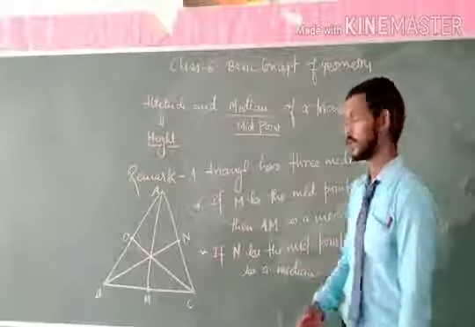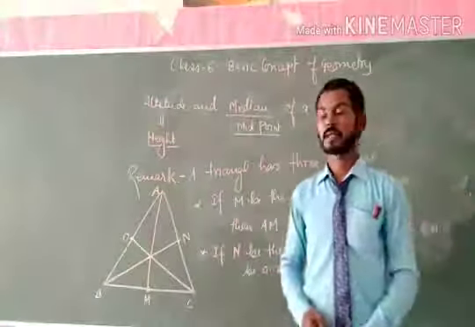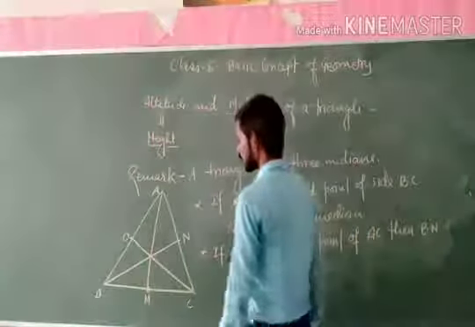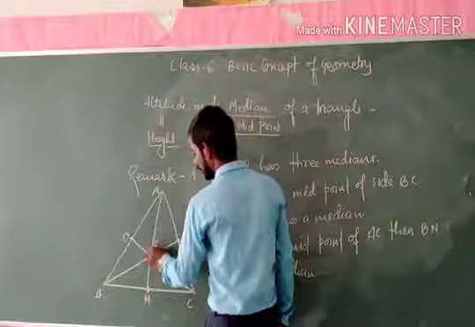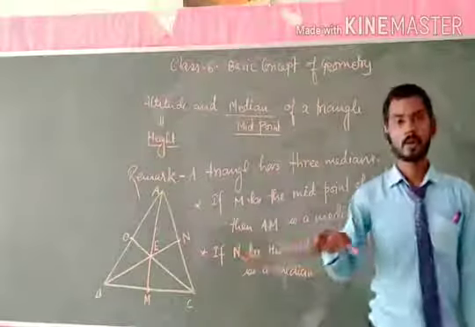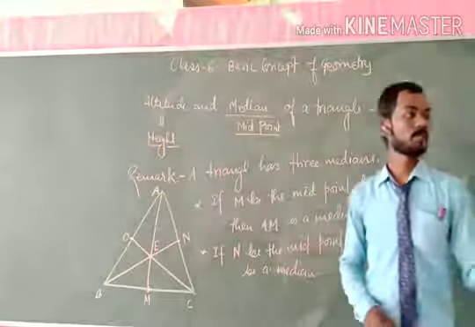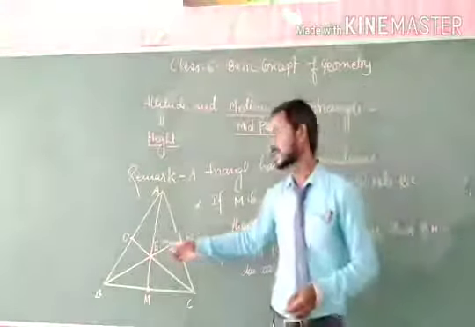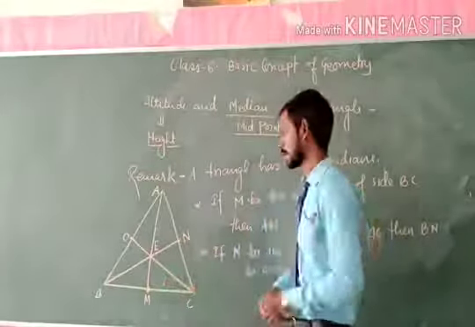So here we can see that a triangle has three medians, and all these three medians intersect each other at the point E. So the point E is known as the centroid of the triangle.